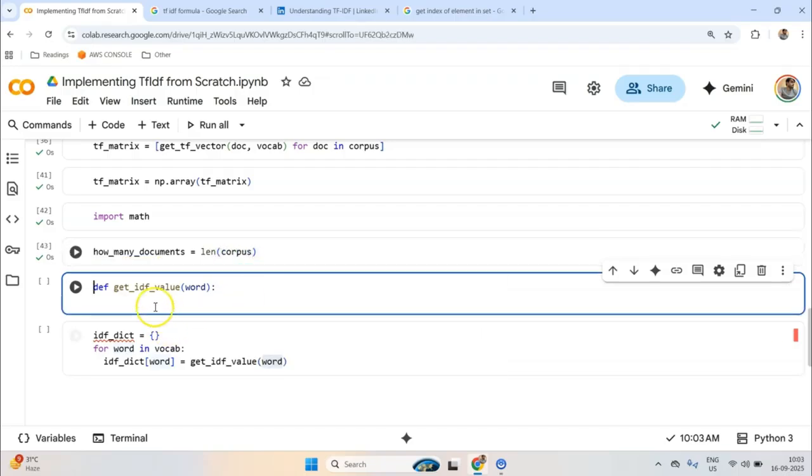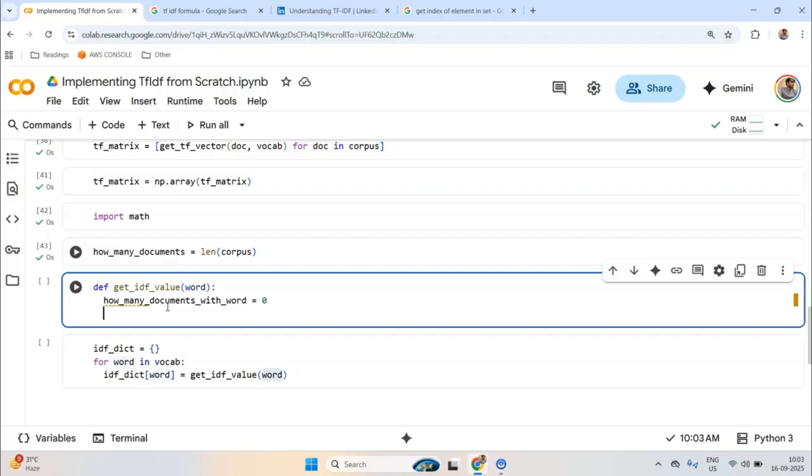Okay, so this is defined. Now I want to find out how many documents contain this word, so how many documents with word, and I'll initialize it with 0. I should probably pass corpus as well here.